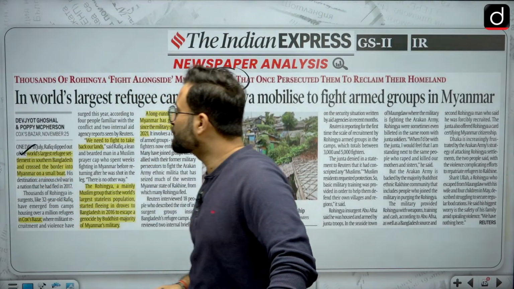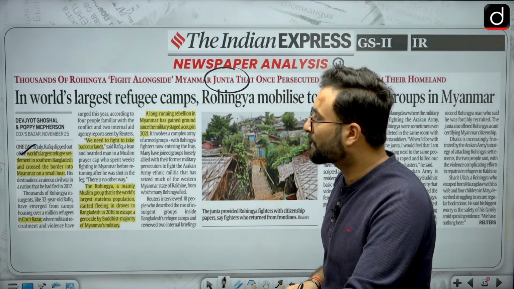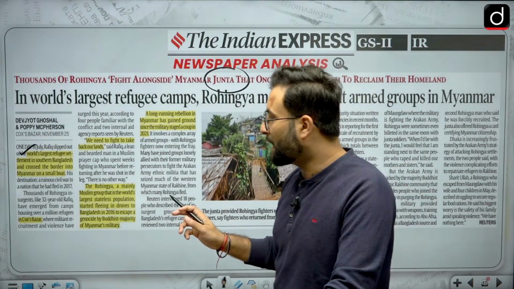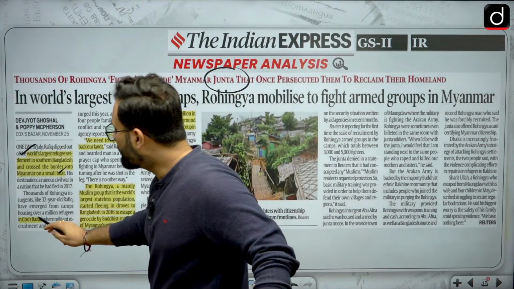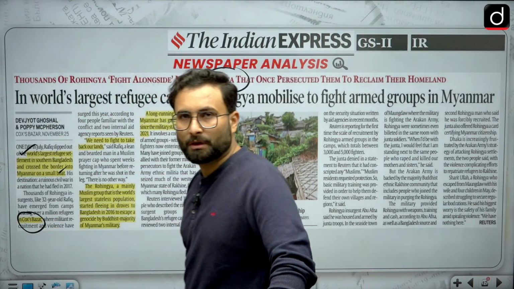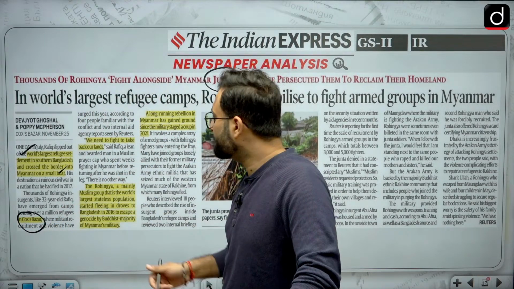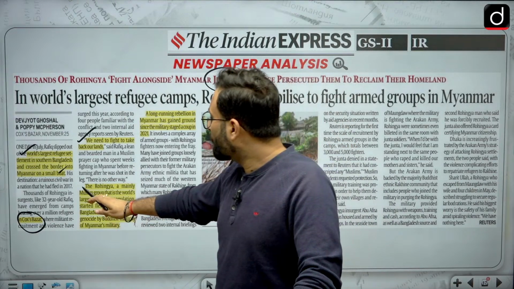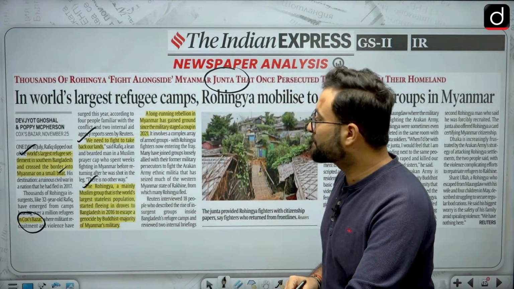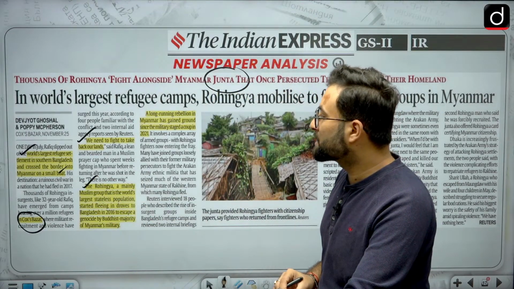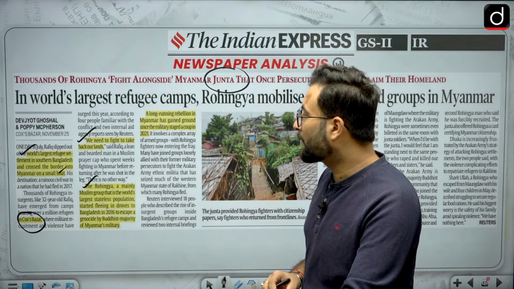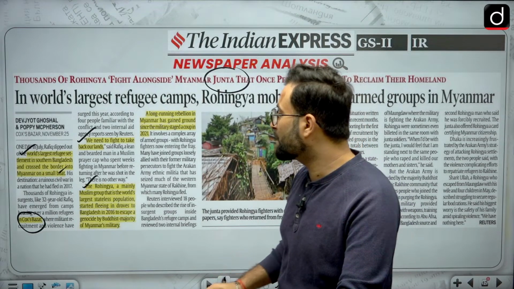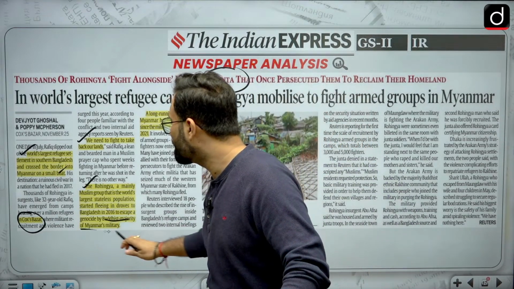The world's largest refugee settlement in southern Bangladesh, and they crossed the border into Myanmar on small boats. The settlement is basically Cox's Bazar, that is there in Bangladesh. "We need to fight to take our lands back." Now, the Rohingya, mainly a Muslim group, the world's largest stateless population, started fleeing in droves to Bangladesh in 2016 to escape genocide by the Buddhist majority of the Myanmar military.